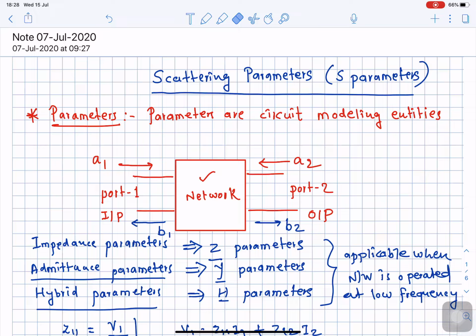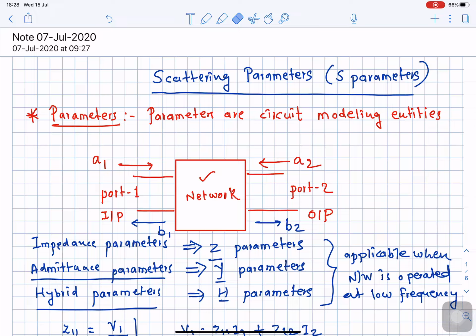Okay, so if we know these voltages and currents, please remember voltage and current are circuit parameters, they are not field parameters, right? So voltages on each port are expressed by means of currents by taking into account the impedance, so that we get these two equations: V1 is equal to Z11 I1 plus Z12 I2. Similarly, the voltage at the second port is represented as V2 is equal to Z21 I1 plus Z22 I2. These equations are very commonly known to you.